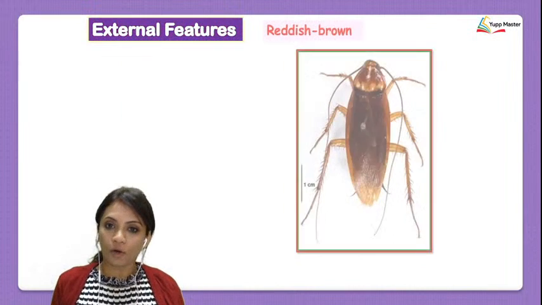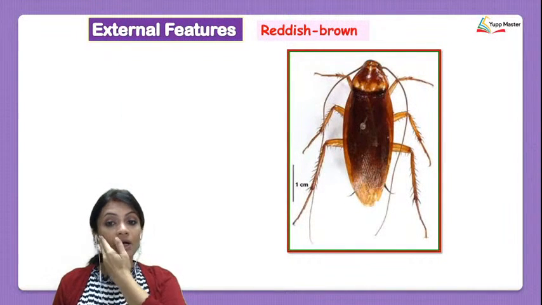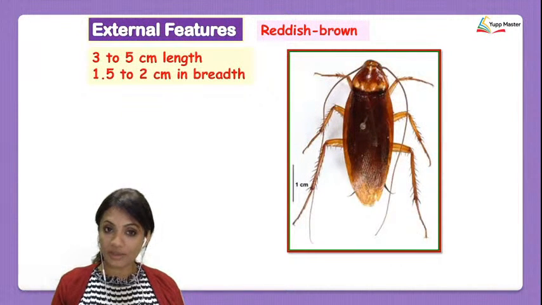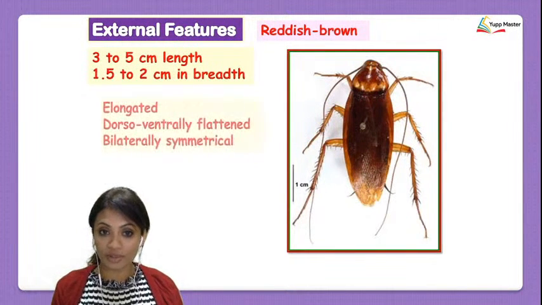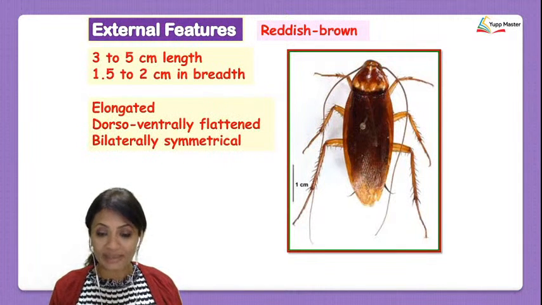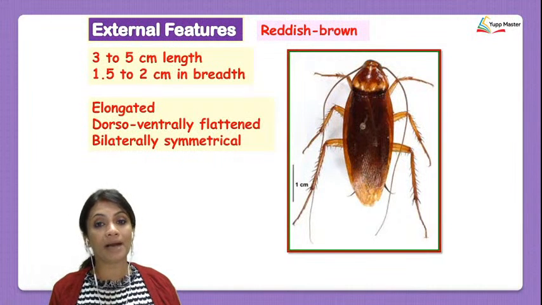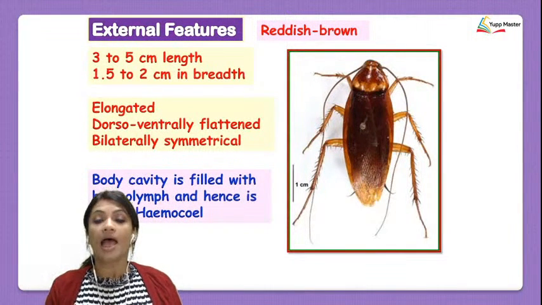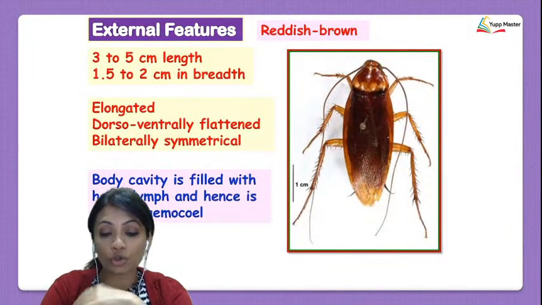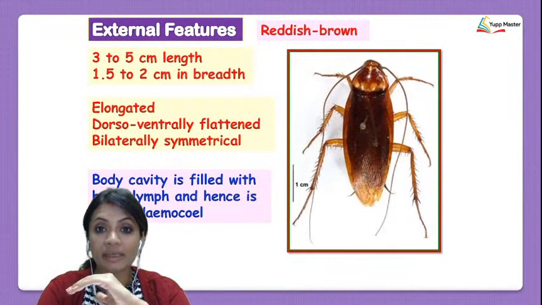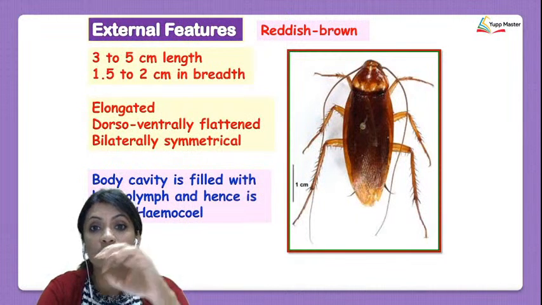Now we see that the cockroaches are reddish brown in color. Their length is 3 to 5 centimeters, and 1.5 to 2 centimeters in breadth. They are elongated, they are dorso-ventrally flattened, and they have bilateral symmetry. Understand one thing, that the cockroach's inside part, the body cavity, is called the hemocoel.